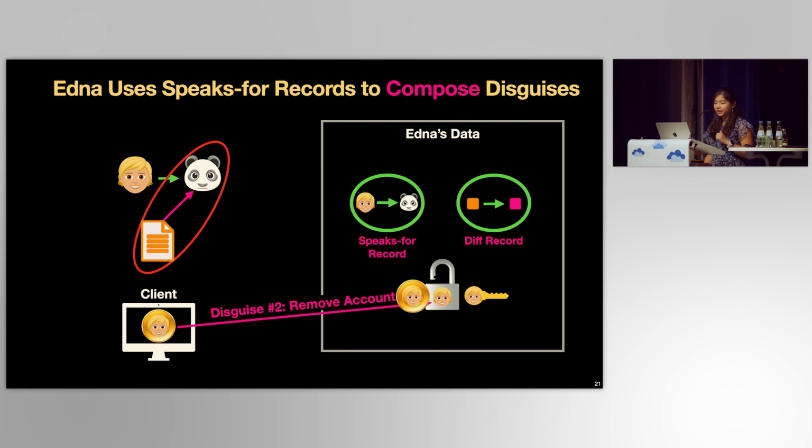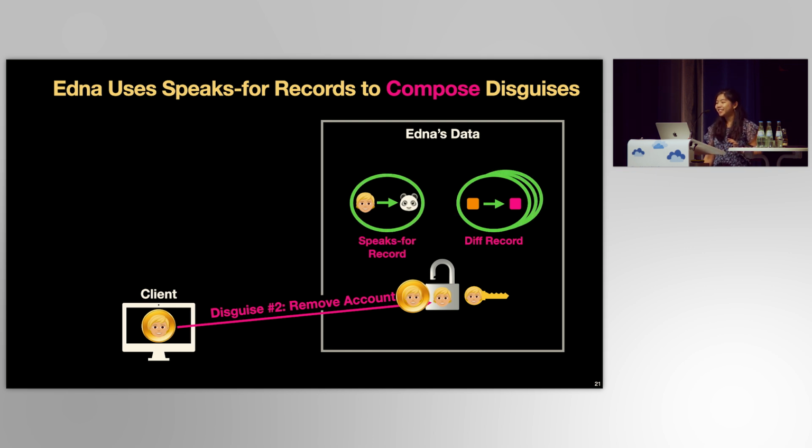When removing this data, Edna generates diff records for the remove account disguise, which will allow Bob to later reveal their account if they wish. Finally, Edna forgets the reveal credential that Bob provided. So Edna also supports composition of out-of-order reveals with speaks-for chains and composition of disguises over shared data. To see how Edna does this, please check out the paper.